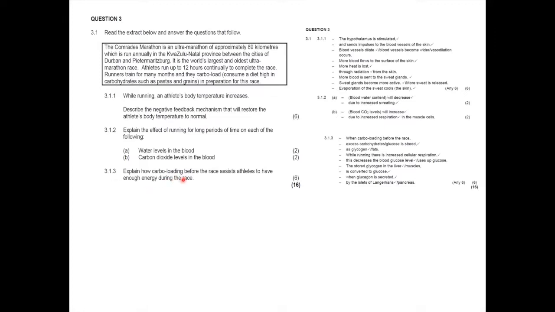3.1.3. Explain how carbo loading before the race assists athletes to have enough energy during the race. 6 marks. This is a lovely question. So when you carbo load before the race, excess glucose is stored as glycogen. Then when you're running, you need more energy produced by cellular respiration. This will decrease the blood glucose level. So the stored glycogen in your liver will be converted into glucose when glucagon is secreted by the islets of Langerhans. This was a very lovely question, and many kids got only part of the answer because they did not understand what was actually required from the question.